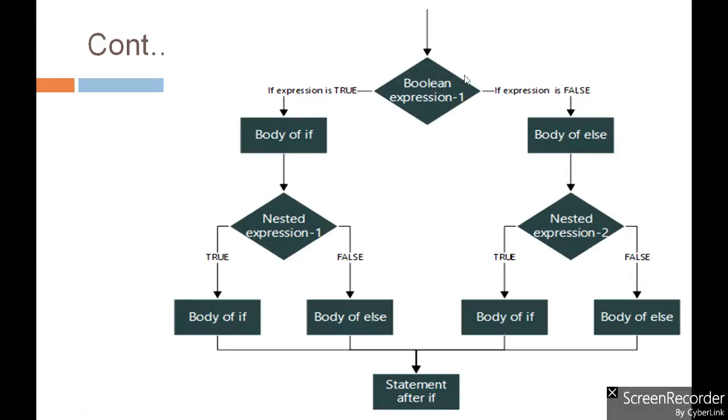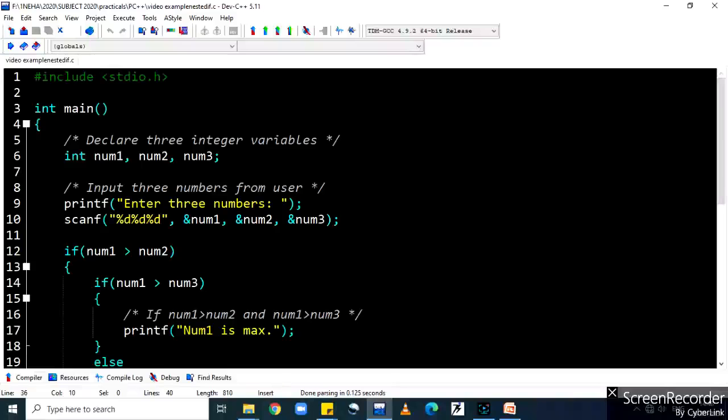Now what if the first if condition is false? Then we can have the else part of that particular condition, and in its body part we can have another condition, and the compiler will check that condition. If the condition is true, then it will execute the true part, and if the condition is false, then it will execute the false part of that particular if. And after completing the execution of the true or false part of the if statement, it will go to the next statement after the nested if else statement.